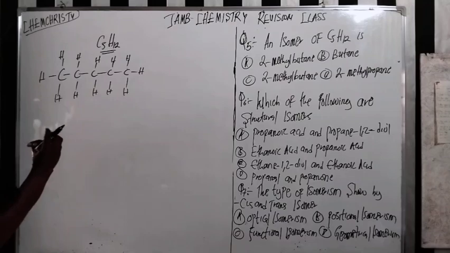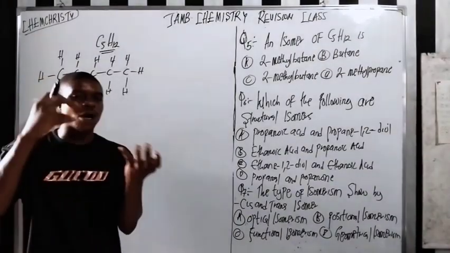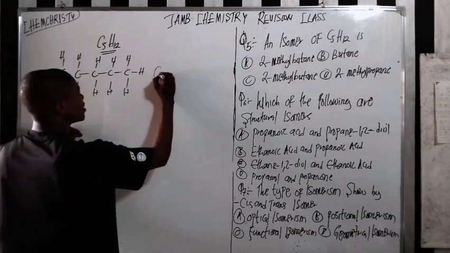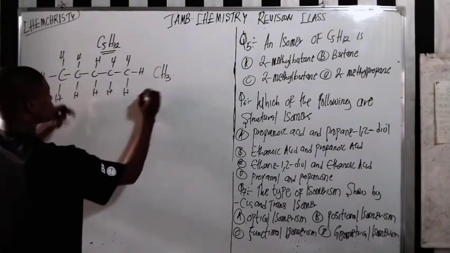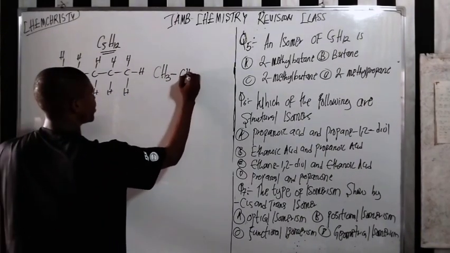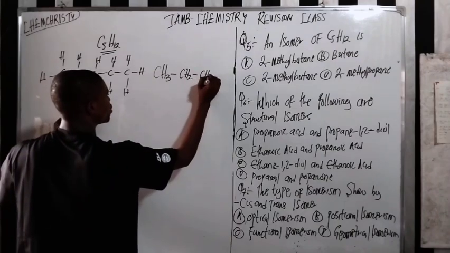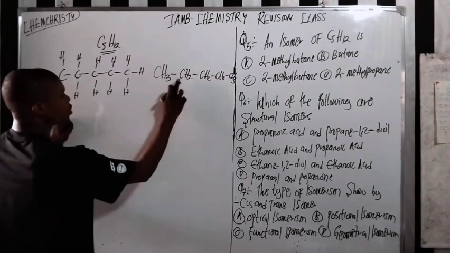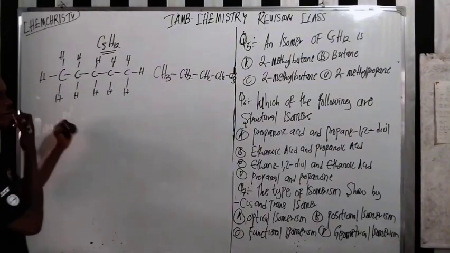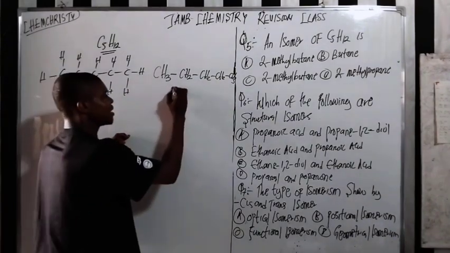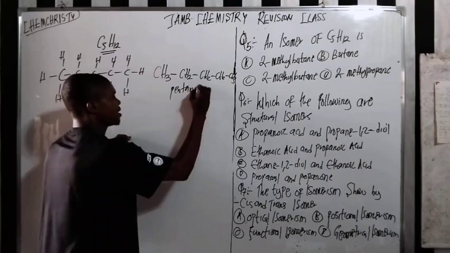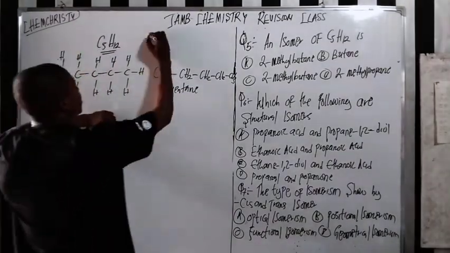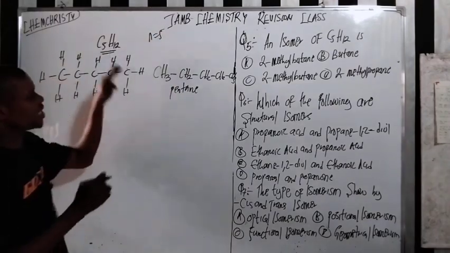So now let's condense it. A condensed formula means you are grouping the atoms. For example, this carbon has 3 hydrogen atoms, so it's going to be CH3, connected to CH2, connected to CH2, connected to CH2, connected to CH3, right? 1, 2, 3, 4, 5. Now this one is called pentane. Remember, if my n is 5, it is an alkane.